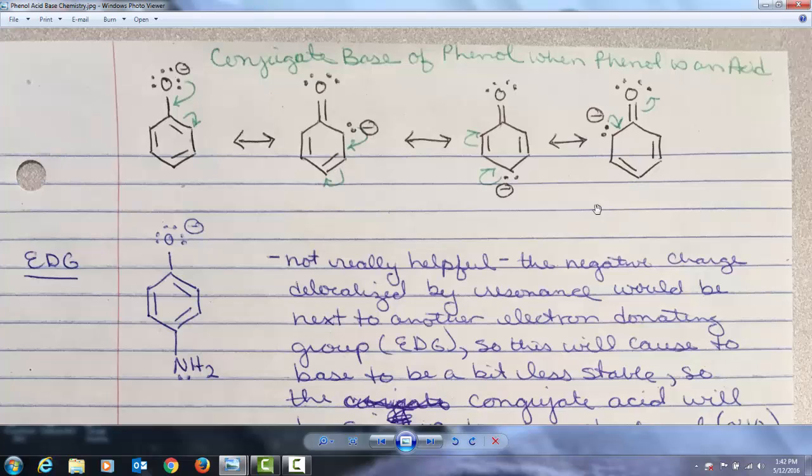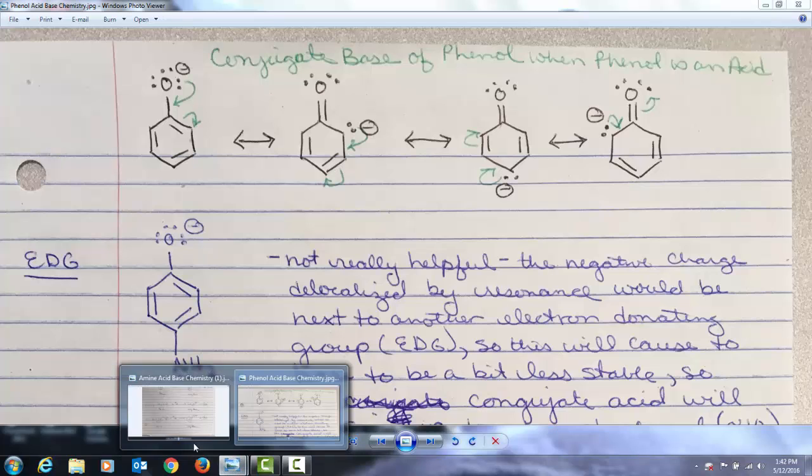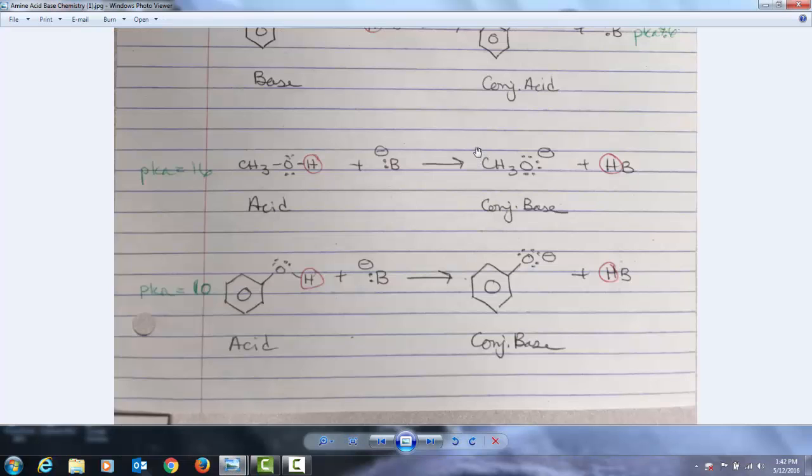And as a result of that, the phenoxide is a more stable base than an alkoxide. And again, the reason for that is because we have resonance structures here, whereas when we're talking about the alkoxide type bases, there is no resonance delocalization. So these are stronger bases and these are weaker bases.